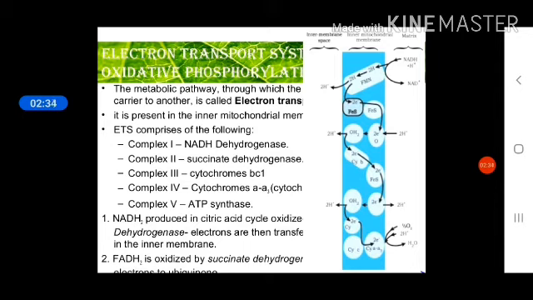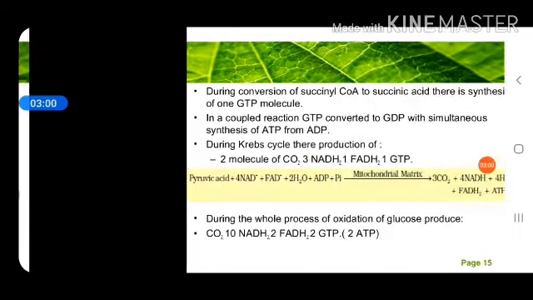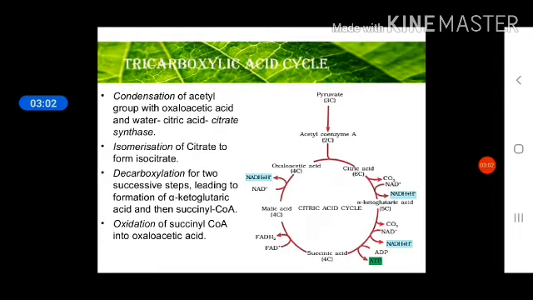So two NADH2 molecules we get in glycolysis during the sixth step, and in the link reaction also we get two molecules of NADH2. Then the Krebs cycle occurs twice, and in one cycle we get, you can see here, one, two, three molecules of NADH2 per cycle.